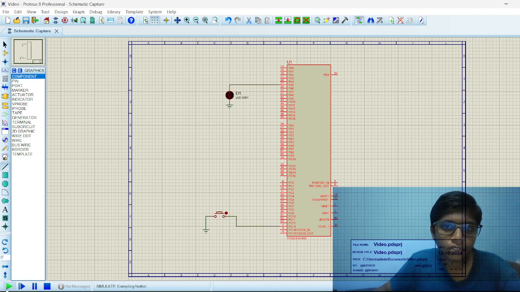Then we are going to run the program, and if we click the button, the LED will glow. You can see that this is the successful operation we have done.